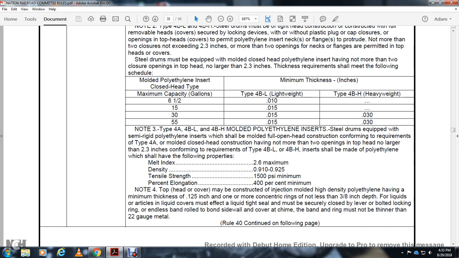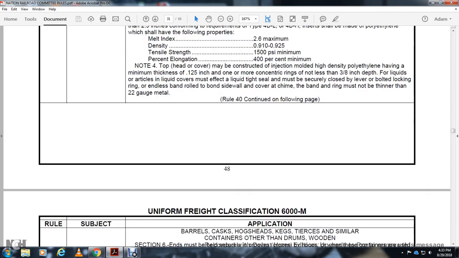Note 4, top of the head cover may be constructed of injection molded high density polyethanol having the minimum thickness of 125 thousandths, or 1 or more concentric rings not less than 3/8 of an inch depth. For liquid articles, the liquid must be in the tight seal, but must be securely closed by leather bolted locking ring, endless band, rolled bolt, bond sidewall, cover chime. Band ring must be not thinner than 22 gauge metal.